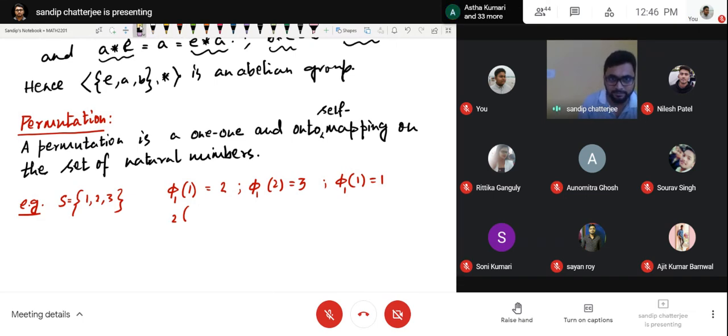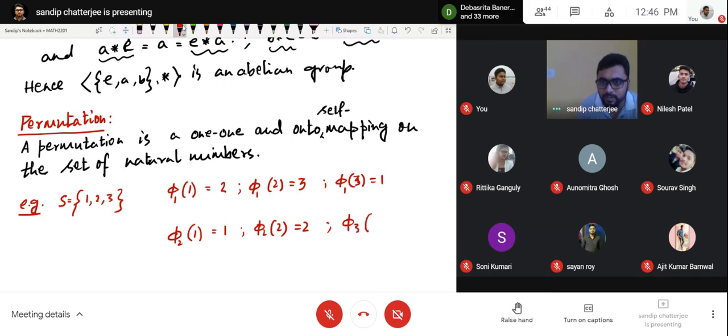Another mapping I can define as phi 2. Under phi 2, 1 can be mapped to 1, and 2 can be mapped to 2. Under phi 2, can I write that 3 is getting mapped to 2 also?